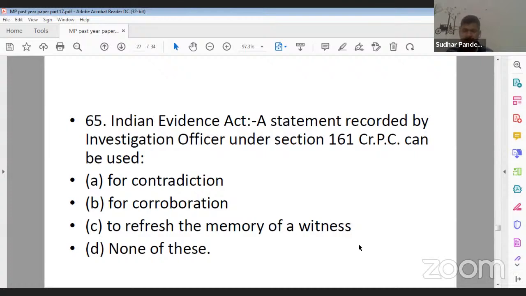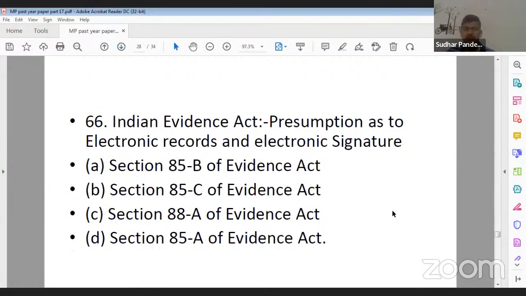Question number 65. A statement recorded by the IO, the investigating officer, under section 161 can be used for contradiction, corroboration, to refresh the memory, or none of these. So its correct answer is for contradiction. Yes, A is the correct answer. Now, moving further, next question is question number 66.